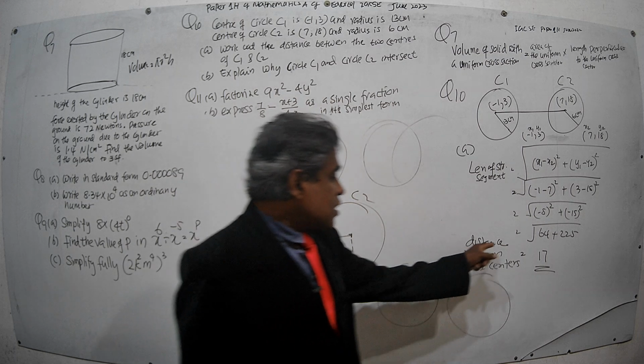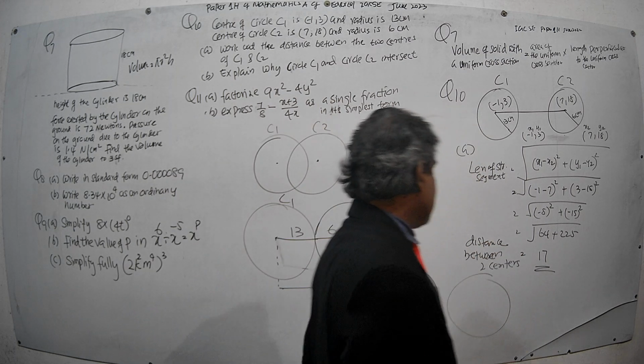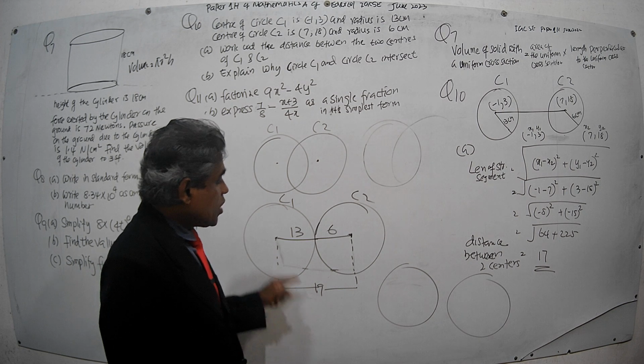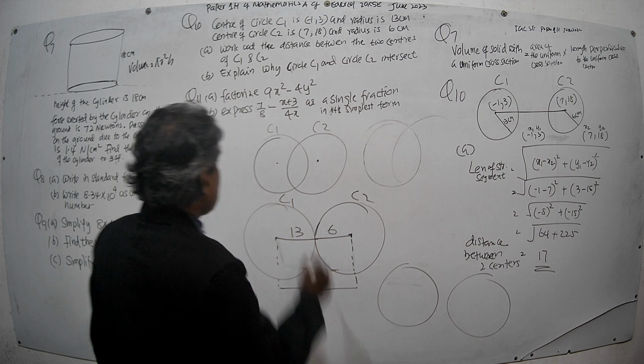Now here, the distance between two centers is 17. 17 is less than the sum of the two radii. Therefore, these two circles intersect, like this.